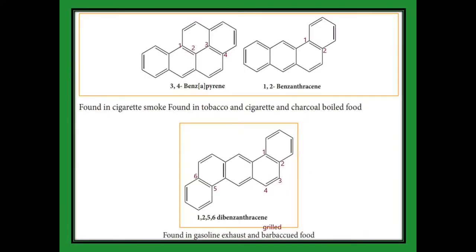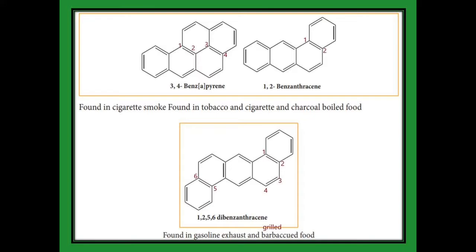The first structure, the 3,4 carbon, the benzene rings are attached, so it is called 3,4 benzpyrene. The next one, the first carbon and then second carbon attached by benzene, so that name is 1,2 benzanthracene. The next one, if we put the numbers 1 2 in that one, the benzene is attached, and also at 5 6 another benzene is attached with the anthracene. So we put the numbers 1 2 5 6 dibenzanthracene.